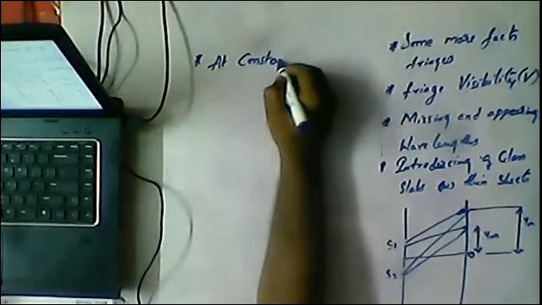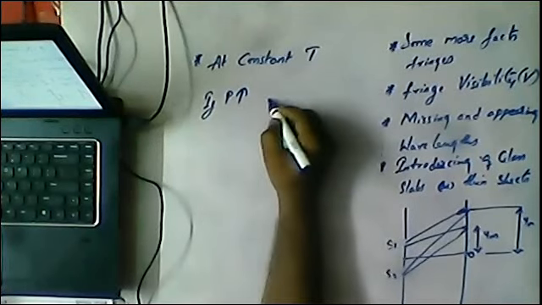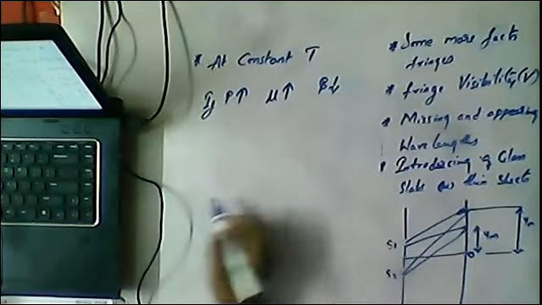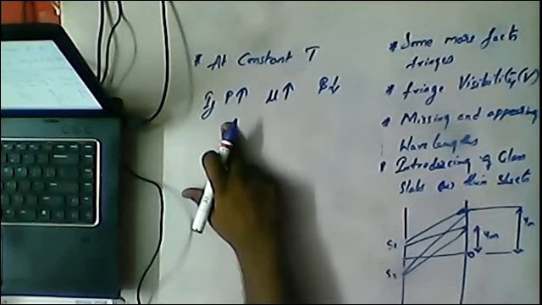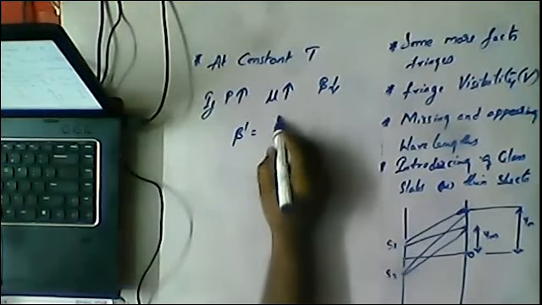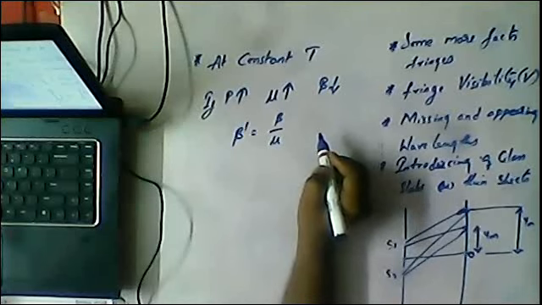At constant temperature, if pressure increases, the refractive index of the medium also increases. So what will happen, Nana? Beta will decrease. If pressure increases, the refractive index also increases. If refractive index increases, fringe width decreases, because beta dash is equal to beta by mu, inversely proportional.